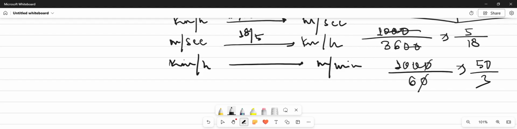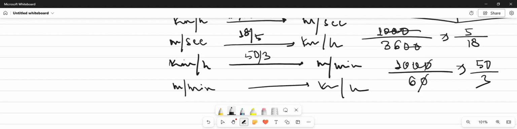So if we have to change kilometer per hour into meter per minute, we simply multiply it by 50 by 3, and vice versa, if we have to change meter per minute into kilometer per hour, we multiply it with the reciprocal of the fraction, that is 3 by 50. So this was some basic concept about speed, time and distance.